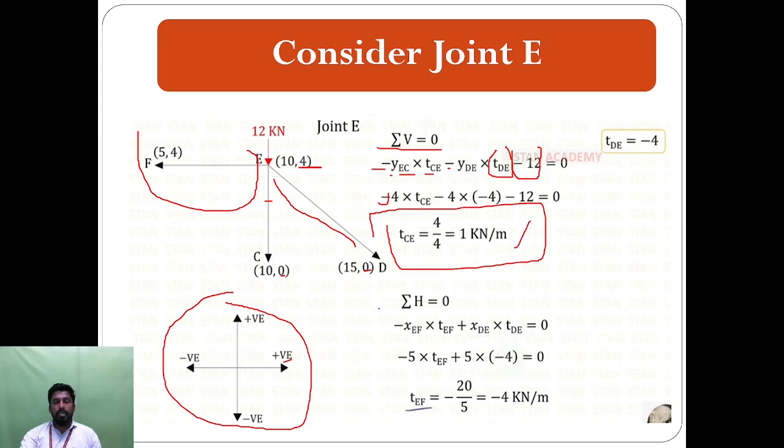Next we solve the summation H is equal to 0. Summation H is the sum of the horizontal forces, and we can find all the horizontal forces. In this picture, the only horizontal forces are E to F, one horizontal force, and also here one horizontal force, like E to D or D to E. First we consider the point E and the point F. Here the direction is negative. If the force is acting on the left side, we call it negative.